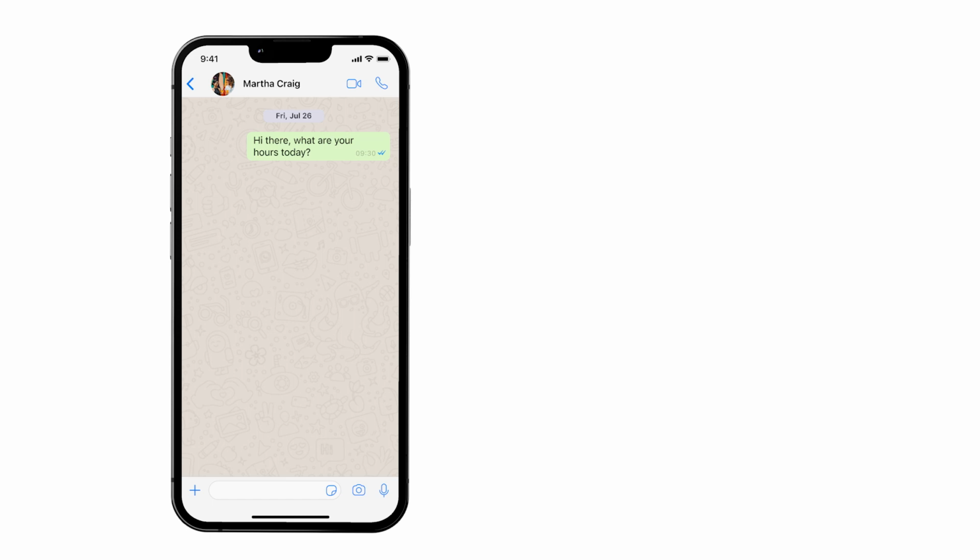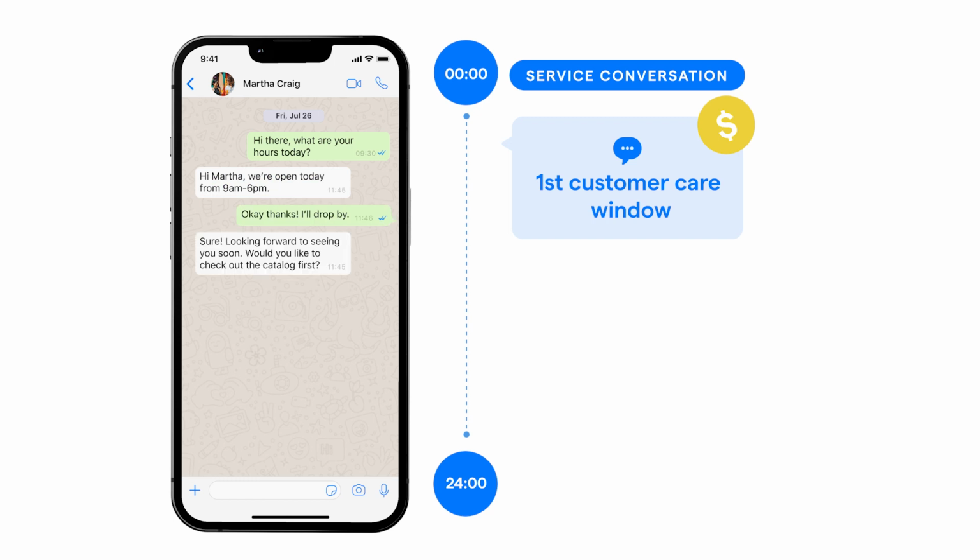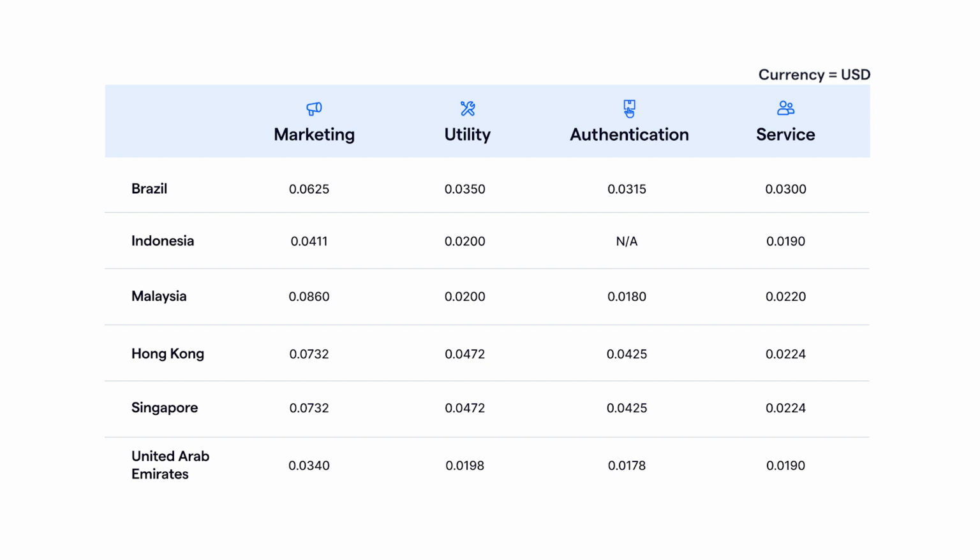WhatsApp API rates are charged per conversation, which includes all messages delivered in a 24-hour session. We like to call this a customer care window. When a template message is delivered, it results in a conversation charge. And the conversation prices vary depending on the user's country code.